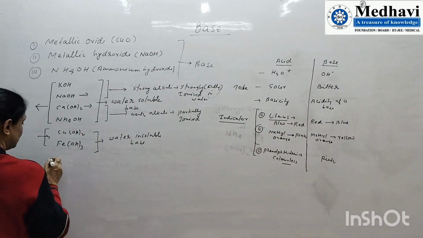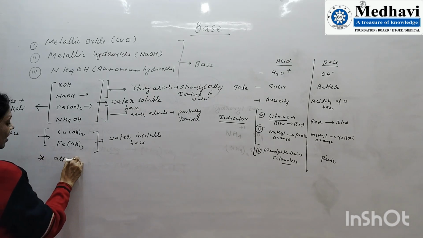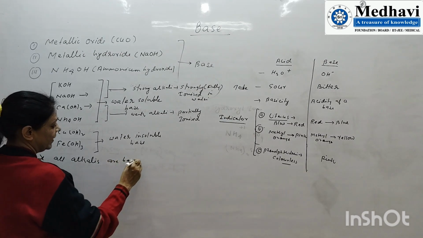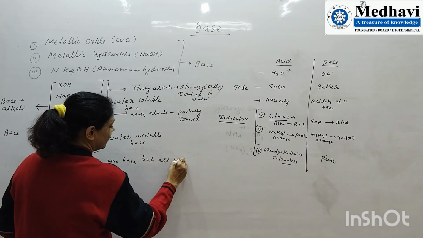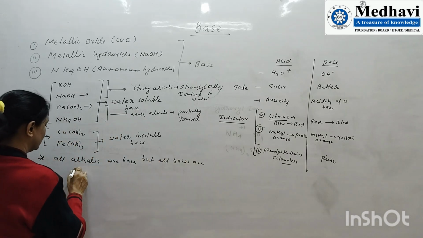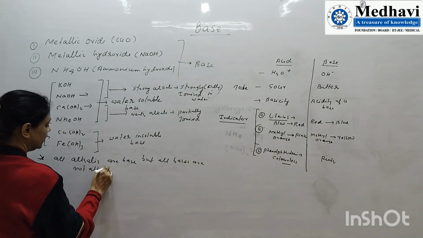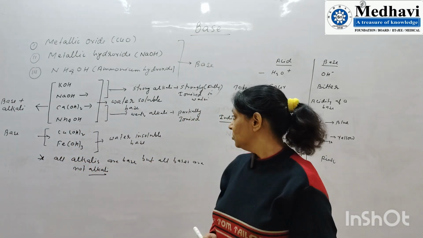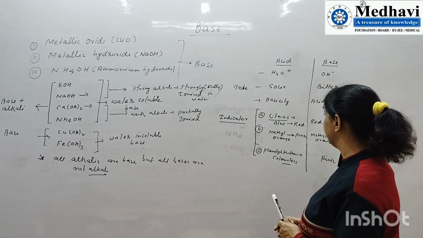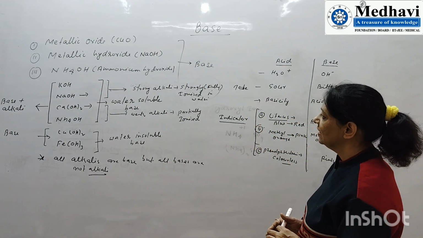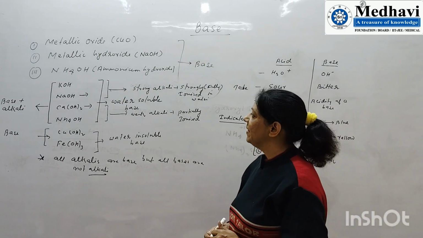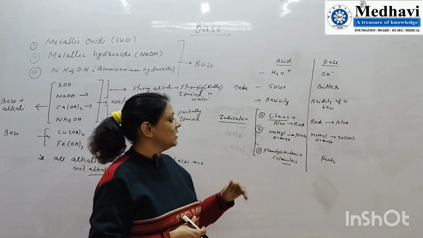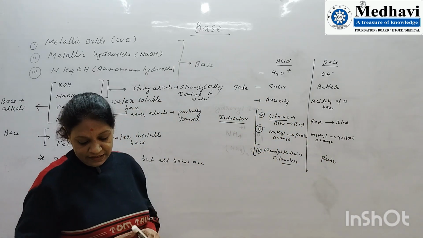Here, one important piece of information: all alkalis are base, but all bases are not alkali. Only those bases are alkali which are soluble in water. This is important information I have given: what is the criteria to classify a base, how we will physically identify that a given compound is a base, and what the differences between alkali and base are.